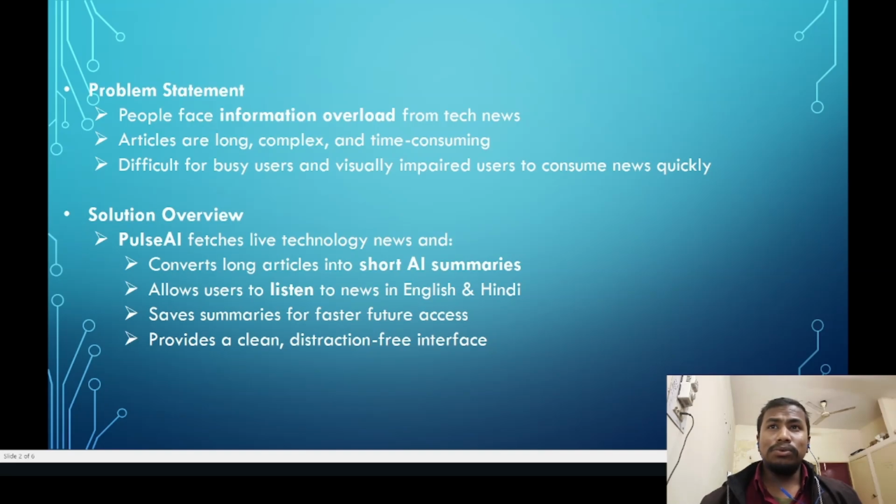So, in the solution overview, I created Pulse AI, which fetches news related to different sectors or categories, and converts the large paragraphs of news into a short and quick summary. It also provides listening in Hindi and English. And you can also save the summary of the AI news for the future.